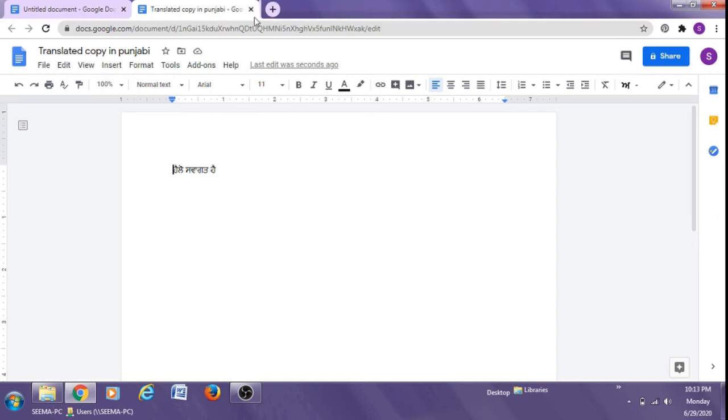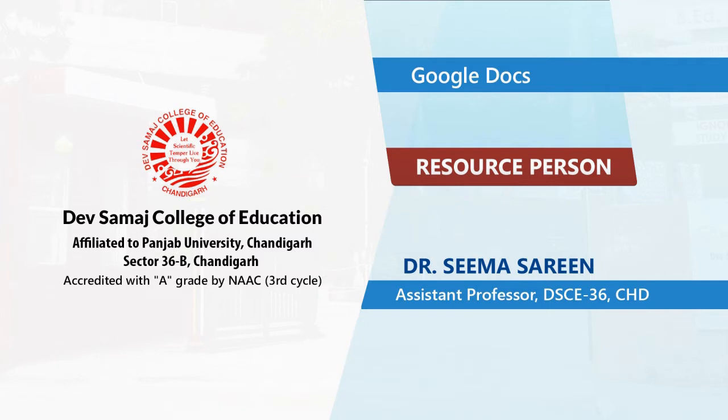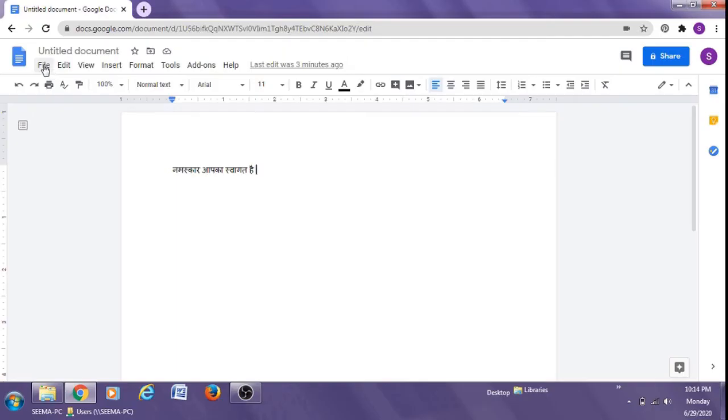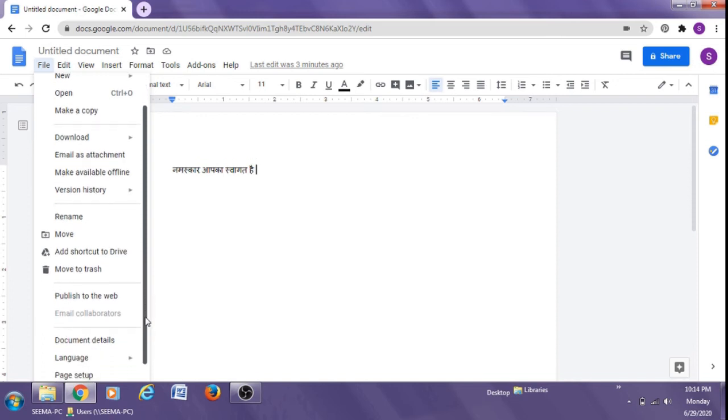So, another feature of Google Docs is that you can directly type in any language. For this, you go to File and select the language for typing.